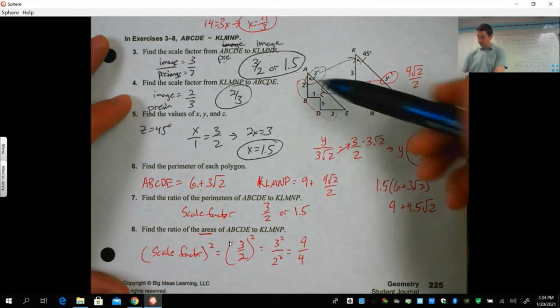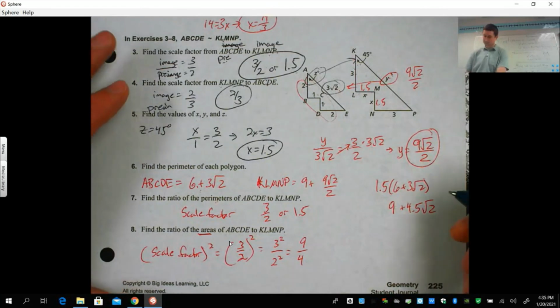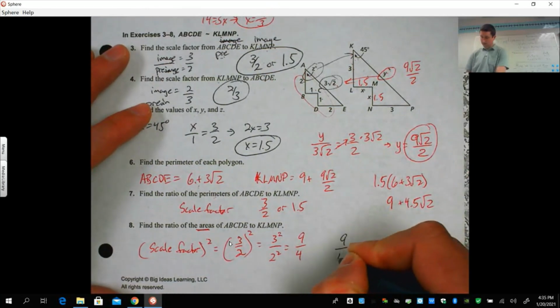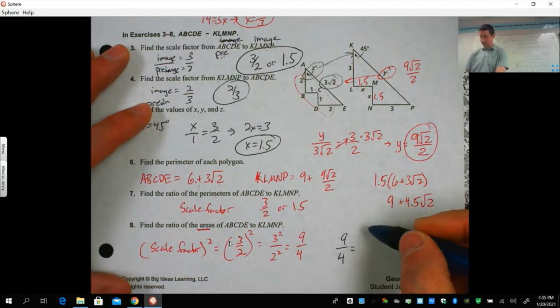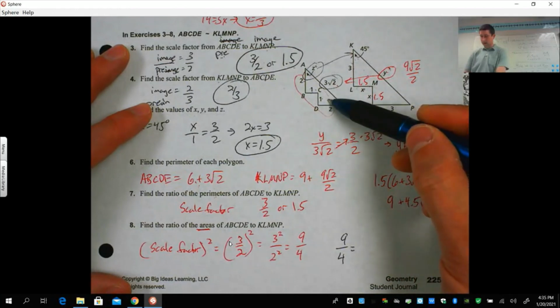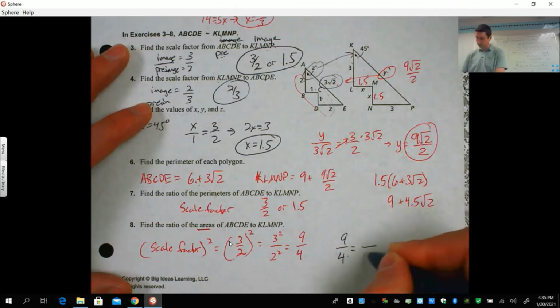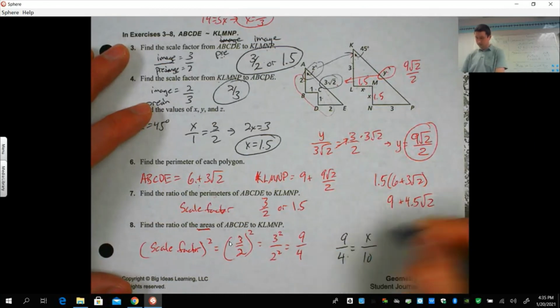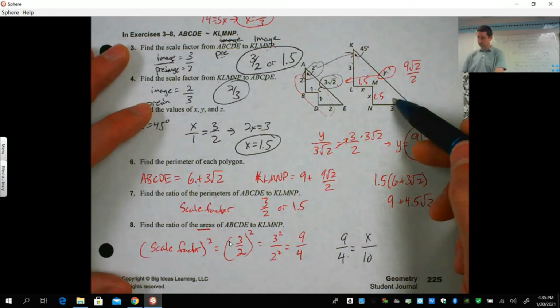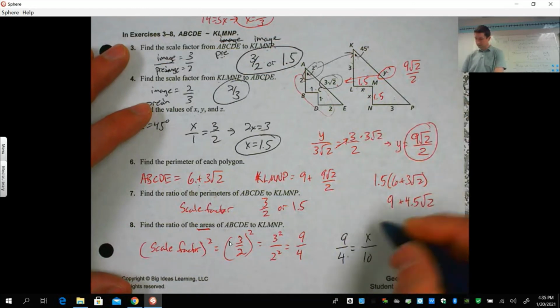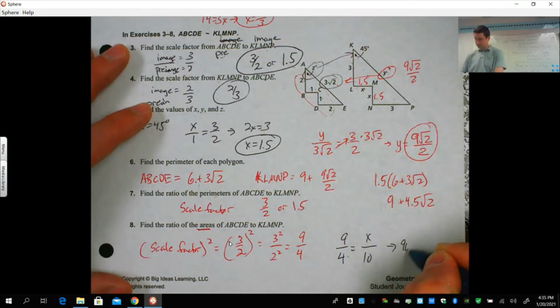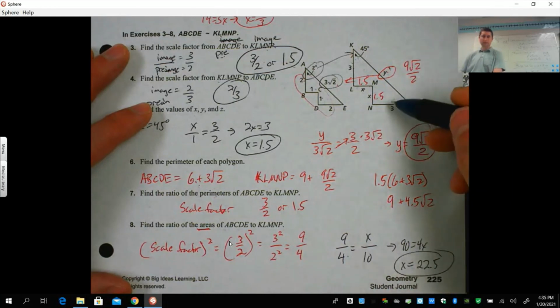So let's say the area of the first one is 10. Okay, we could say 9 over 4 equals, well, the 10 would have to go with the 4 because the 10 is on the smaller side, so it has to go with the smaller number. And then we're looking for the area of the second one. So 9 over 4 equals x over 10. Cross multiply, you get 90 equals 4x. So x would equal 22.5. So that'd make the area of the second one 22.5.